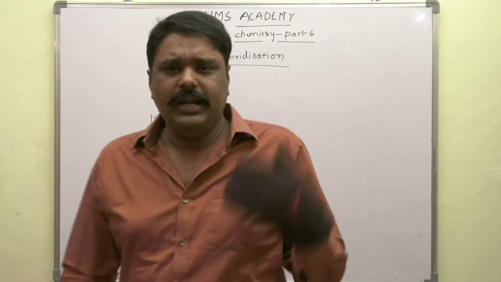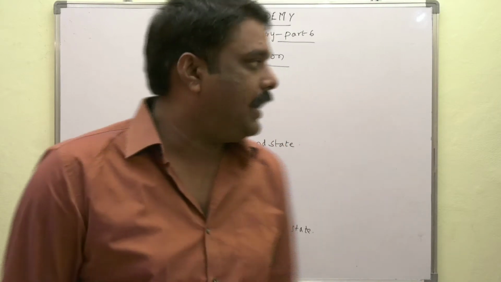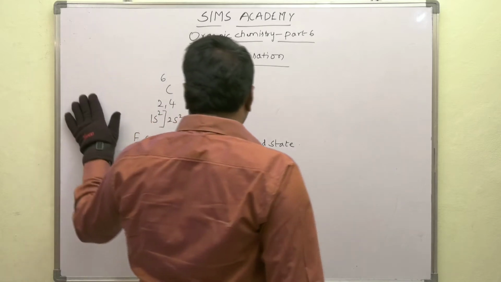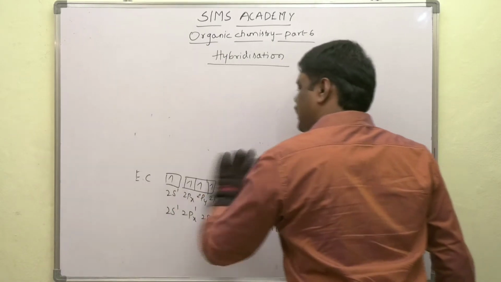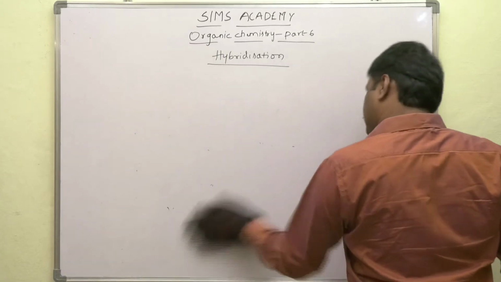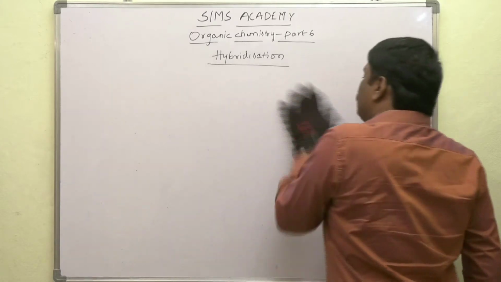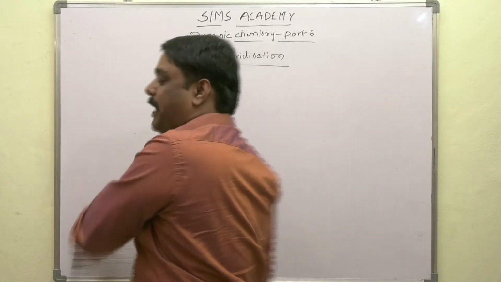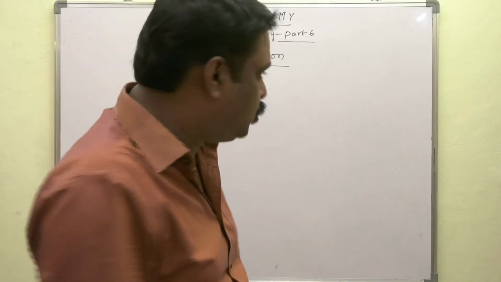Now, let us move back to the above principle. What did he say? According to the above principle, electrons always enter the orbitals having the least energy first. The energy of an orbital is given by its n plus l value.